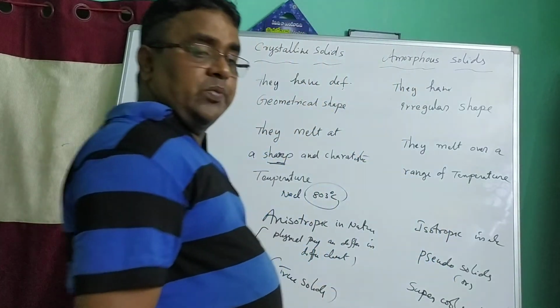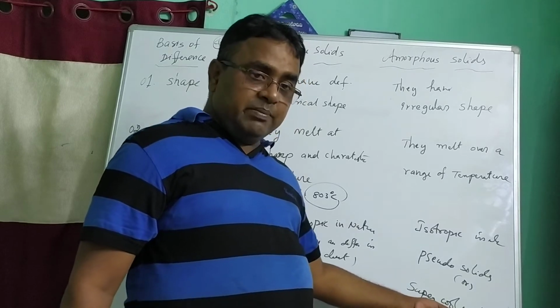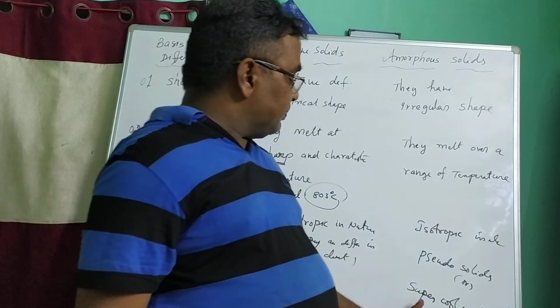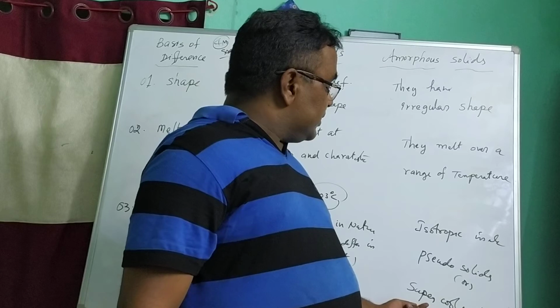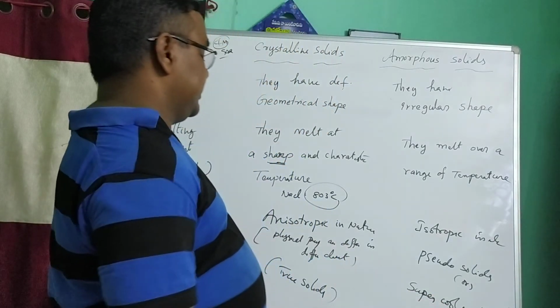Why are they known as supercooled liquids? Already we said that because they have no sharp melting points, but on heating they become liquid, so they are known as supercooled liquids.